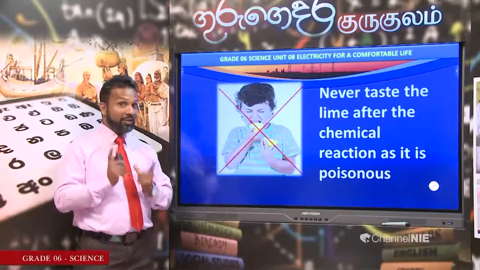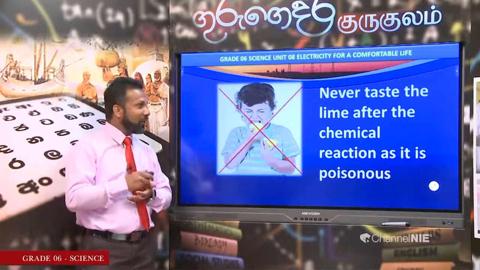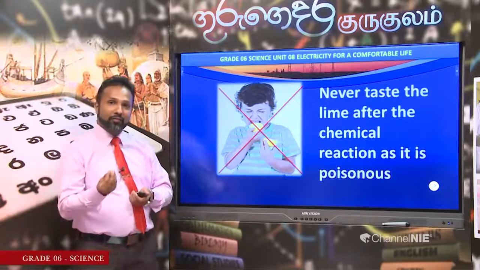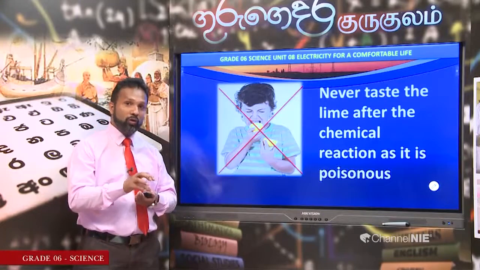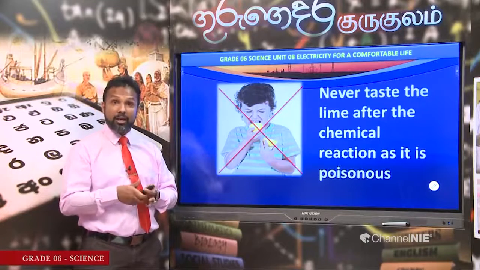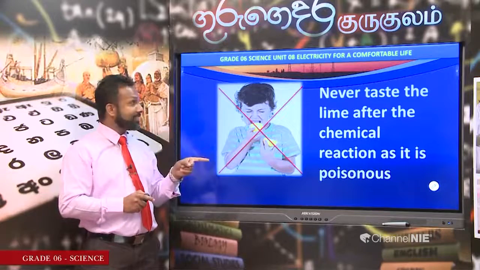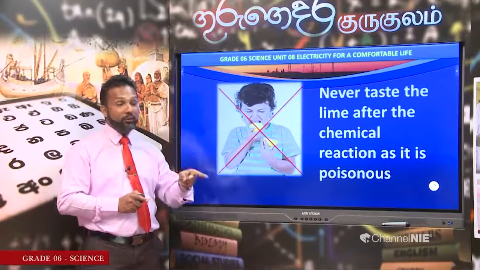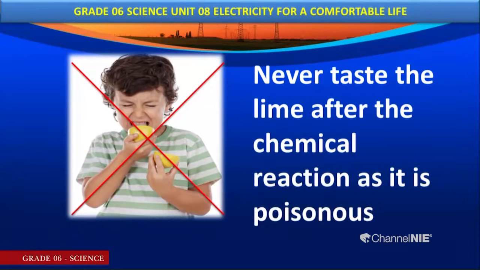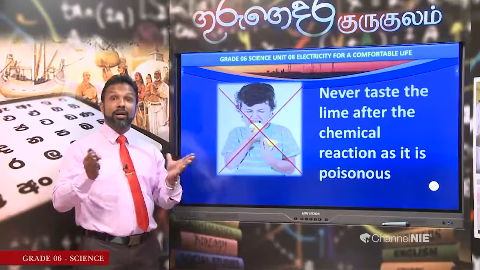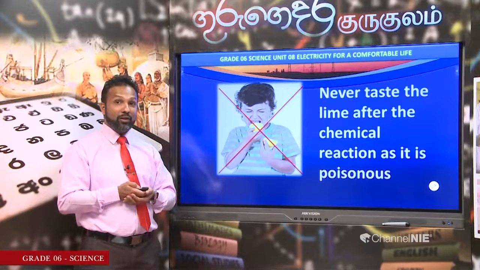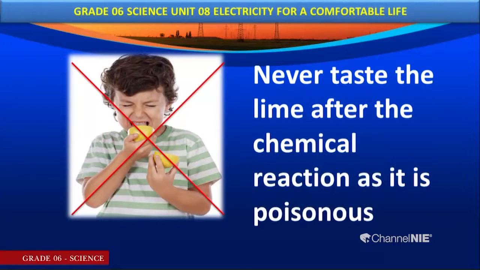But I want to tell you a very important thing. As I told you in the beginning, we use lime fruit for tasting food and for making lime juices, but keep in mind, never forget, don't taste the lime fruits that are used for the activity. Why do I say so? Because in this activity, the lime fruit reacts with the zinc and copper rod. Those are chemicals. So eating the lime fruit after the reaction is highly poisonous.